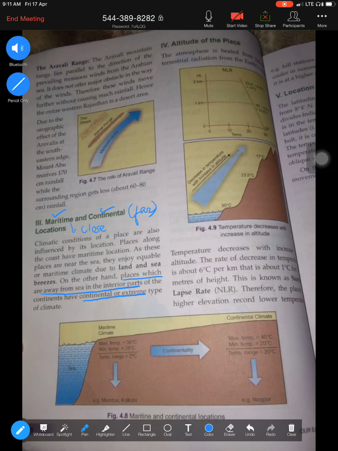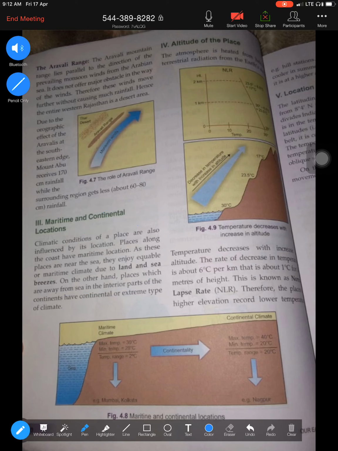Continental climate is always experienced by places which are far from the sea, like Delhi, UP, Lucknow. These are places which are far from the sea, MP, Chhattisgarh. These are places which are far from the sea, and you tend to experience a continental type of climate, whereas places which are close to the sea, like Puducherry, Goa, Mumbai, will always experience a maritime climate. Moving to the next factor, point number 4, altitude.